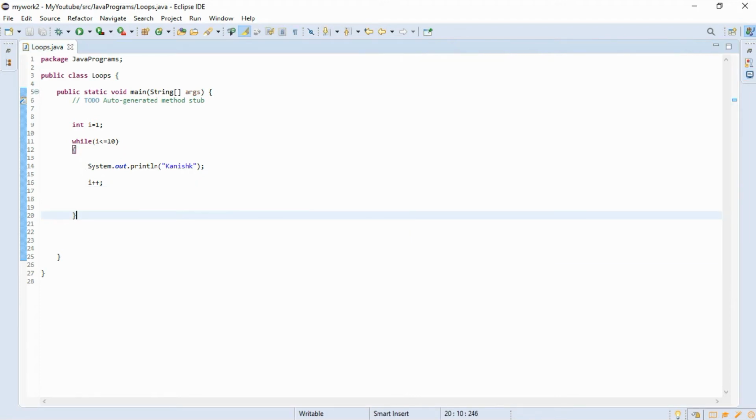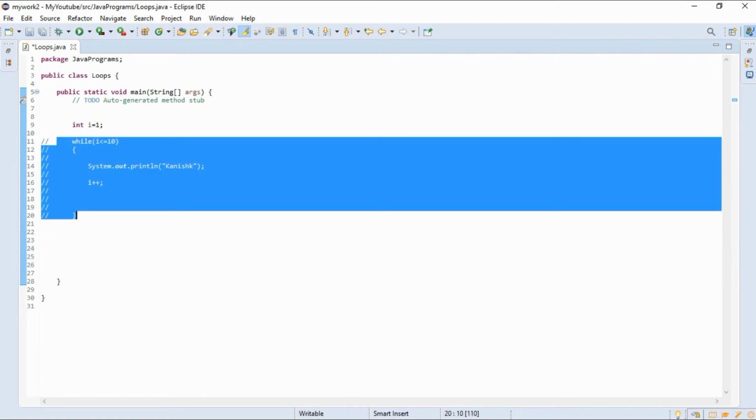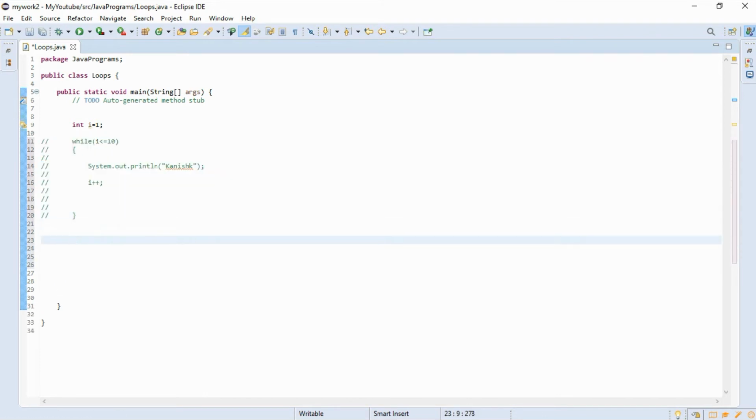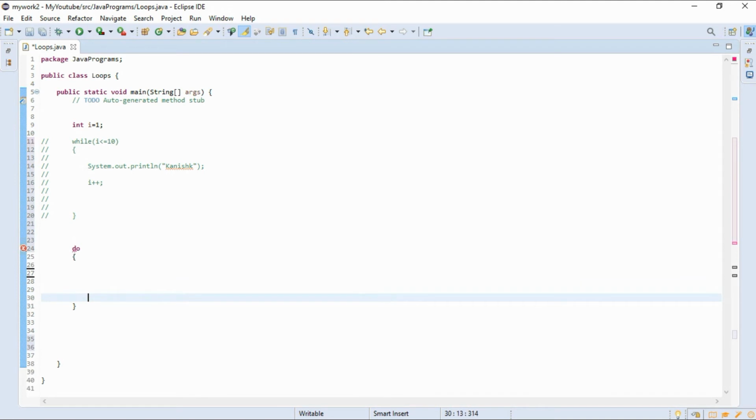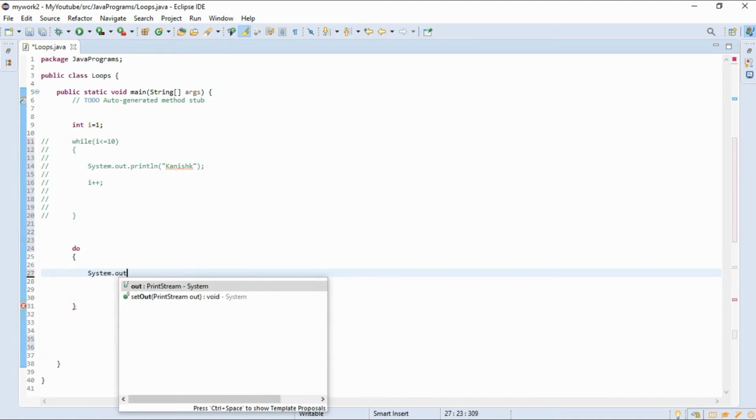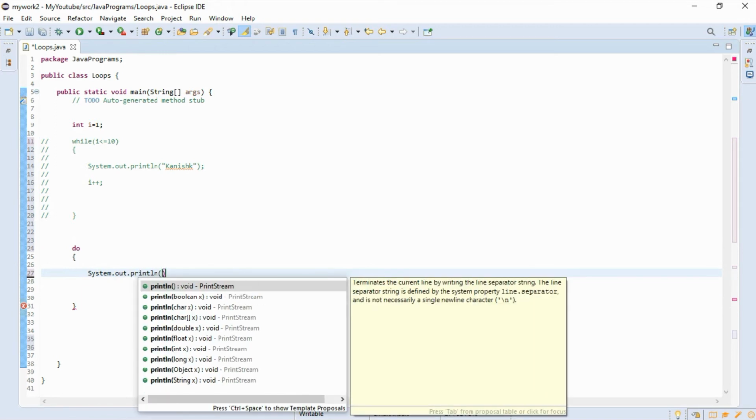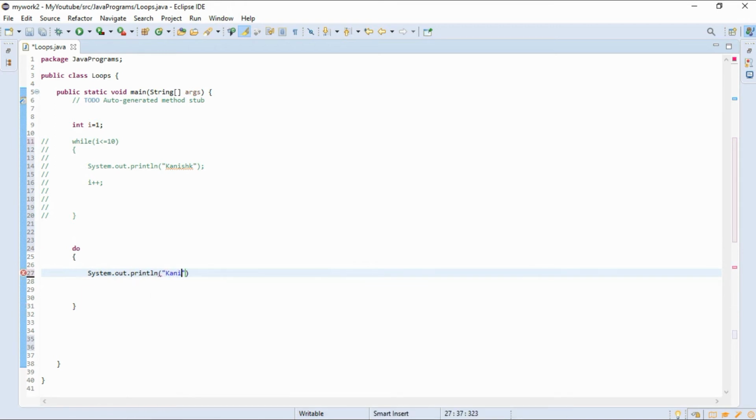Okay, now do while loop. Let's comment this. In a do while loop, first of all we have to write do, and give the statement System.out.println of Kanishk. i is already 1, so we'll give the increment here, i plus plus.